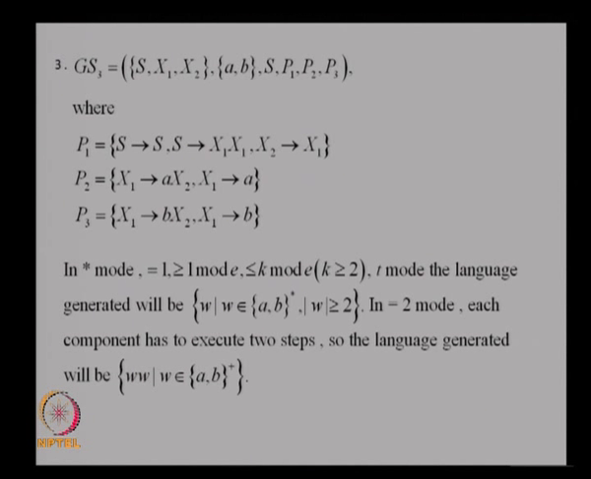Another grammar let us consider, this also has 3 components. The first component has rules like this, the second component has rules like this and so on. There are 3 non-terminals, 2 terminals and so on. What happens when you have star mode equal to 1 mode less than or equal to k mode? So, you have to apply this rule to proceed further.